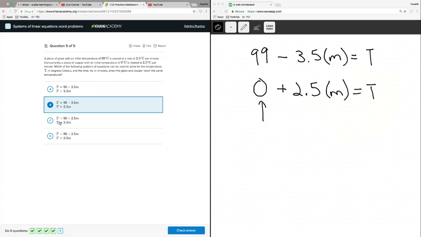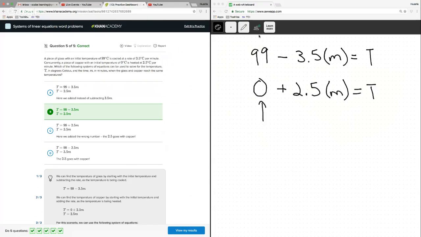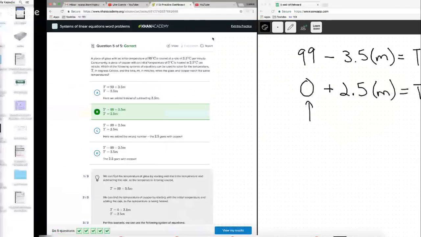But let's look at C. This one is wrong again. Now they flip-flopped it. We said that the glass is going down at 3.5, not 2.5. So it's totally wrong. Again, they did the same thing here. And now they're dropping it. Well, here they're adding it. Now they're dropping it. This is closer, but still no good. So our final answer is going to be B. There we go. So that's systems of linear equations word problems.